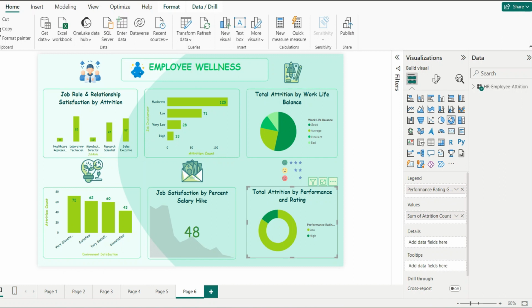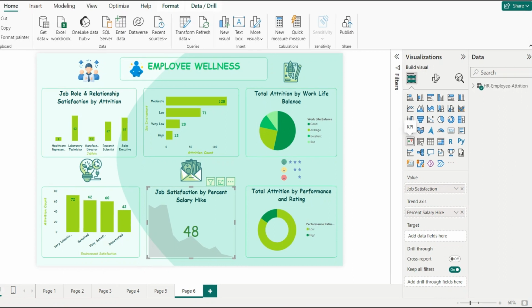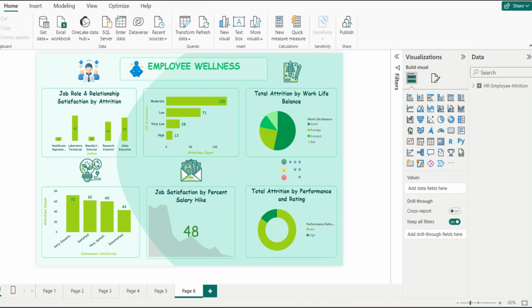Next, I have used this donut chart to explain the total attrition by performance and rating. In simple words, what was the performance and rating of the employees who have left the company. Next, I have used this KPI builder visual tool, which I think is one of the most important visual tools in the employee wellness page view. It explains the job satisfaction by the percentage of salary hike, that is, the job satisfaction and percentage of salary hike of the employees who have left the company.